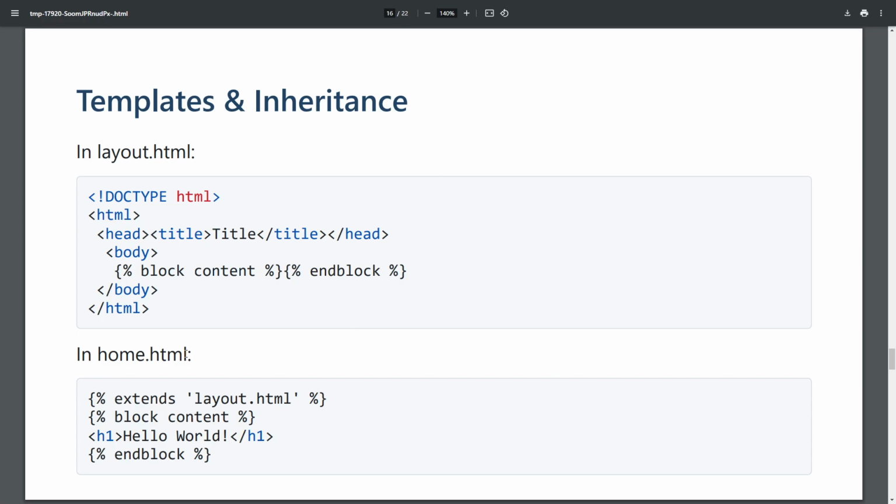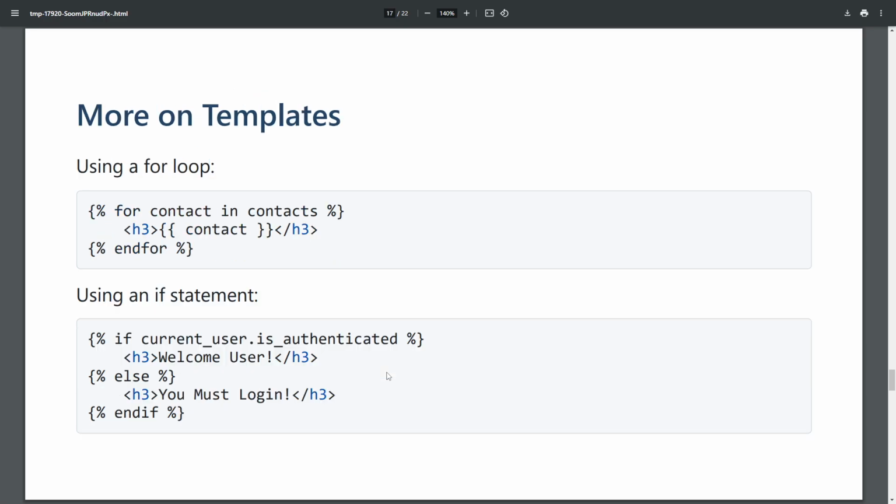And then in home.html, let's say we want to use this skeleton and just pass in a hello world. We do it like so. We say we're going to extend the layout.html template, and then we say, okay, here's the content block, and we're going to pass in this hello world, and then this h1 gets passed into here. And you'll see how that works when we do the interactive demo.